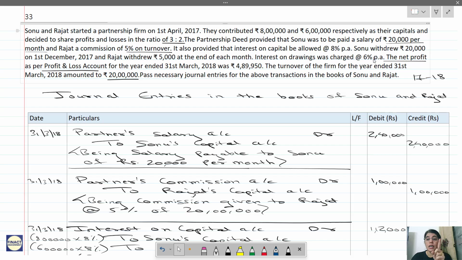Remember, in the previous question they had just given how much the drawings were. They did not give the specific date. In that case we take it as 6 months. But when they give us the specific date, this is an irregular drawing. He doesn't withdraw every month or every quarter. He has withdrawn it once on a specific date, that is 1st December. So we will charge him interest from 1st December to 31st March.